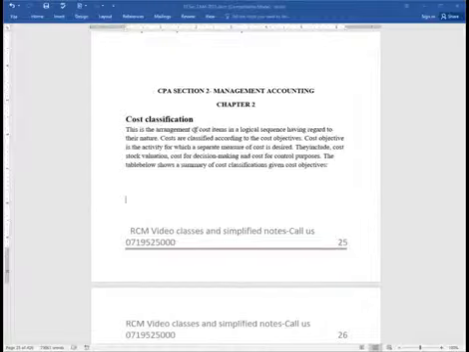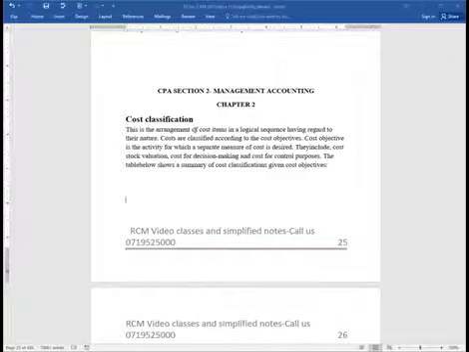They include, for example, the valuation of our stocks, so that we will have costs classified in accordance with stock valuation. Then costs for decision making: I would want to cost products in a way that will help us achieve this most important activity in an organization, decision making. Then you have costs for control purposes. Very, very important.